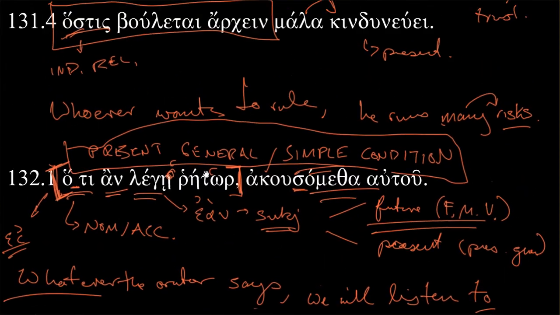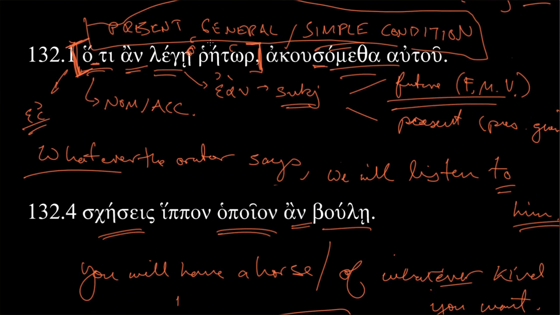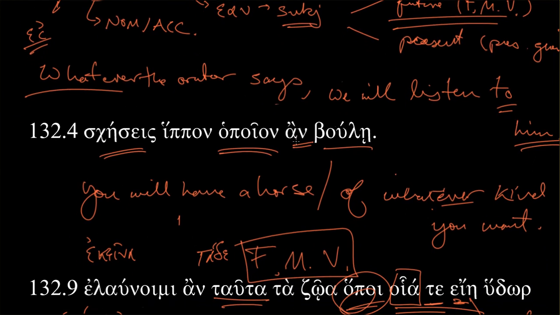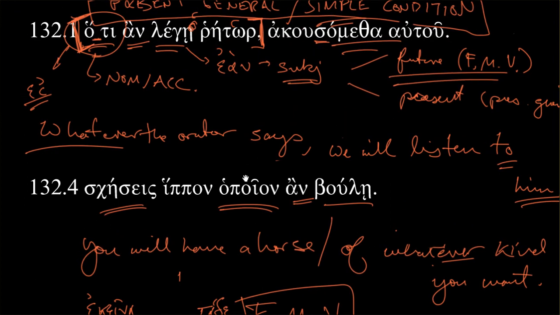All right, so to recap very briefly, what have we seen in these lesson 30, example 132s? Again, we're continuing on with our conditional relatives. Here we have hos an separated to separate it from hote, the conjunction. And then here we had a future, more vivid verb with a sentence with a future verb and the subjunctive here. The an appeared. Here we also had the an appear in a future, more vivid condition, just by chance. That's what we selected. But then we had this new word, hopoion, whatever kind. Which does the exact sort of thing as hosos.